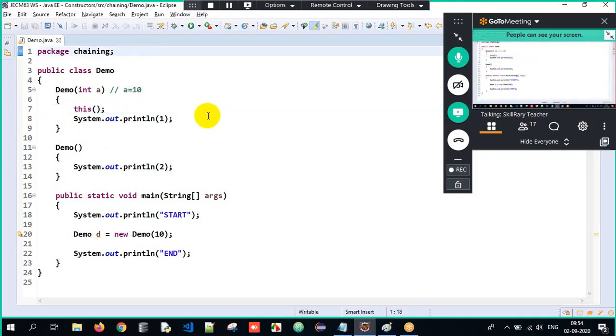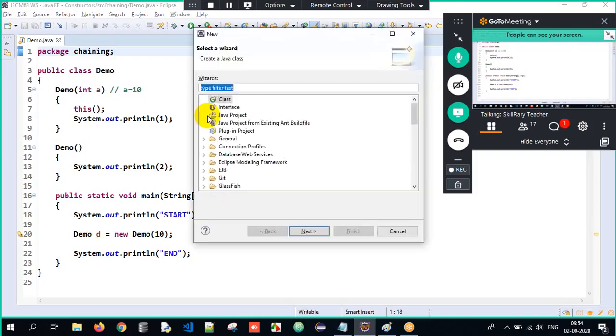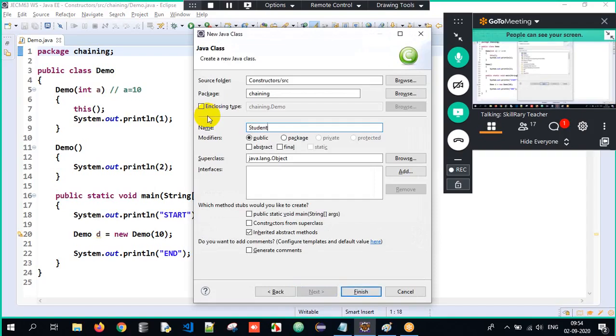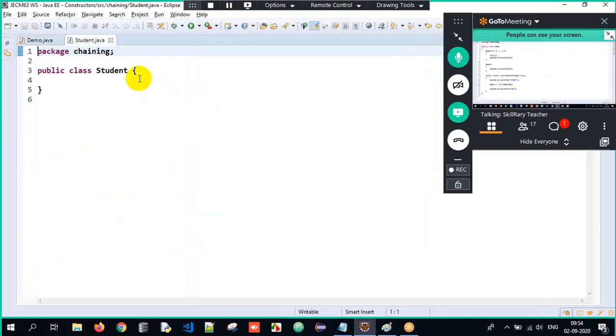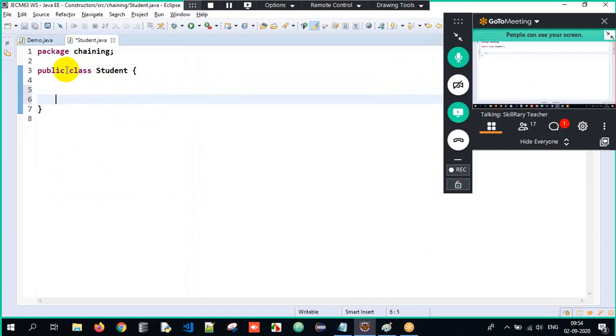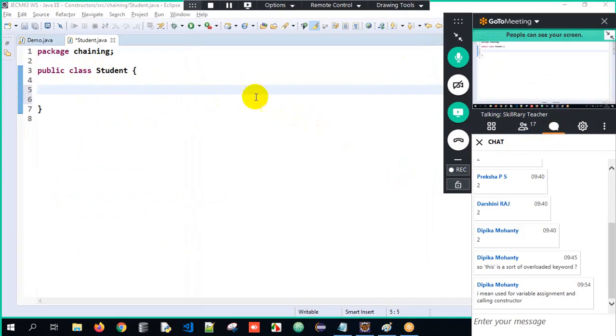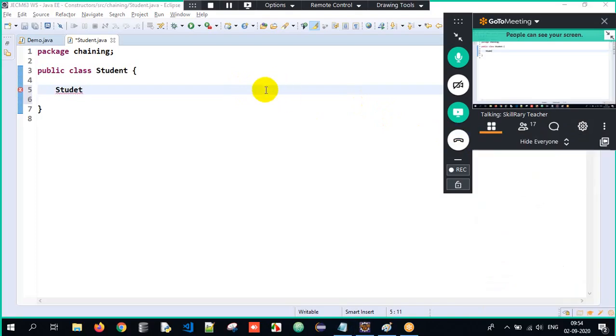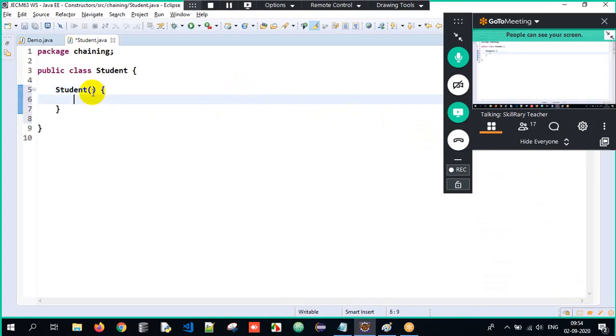Perfect. So we'll see one more example here wherein I want you all to understand the concept. Now it's up to you to predict the output. Now I have a class called Student, and I will have a constructor. The constructor name should also be Student here, with open parenthesis, close, open curly braces, close. Here I will write int age. Got the clarity here?